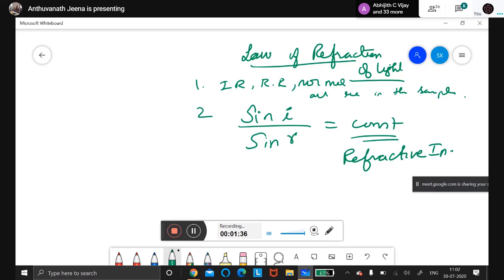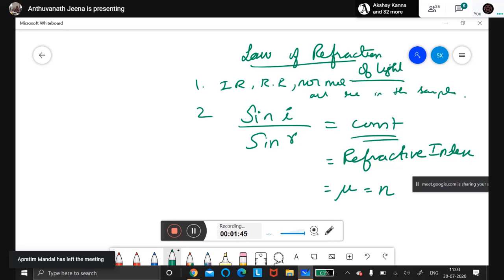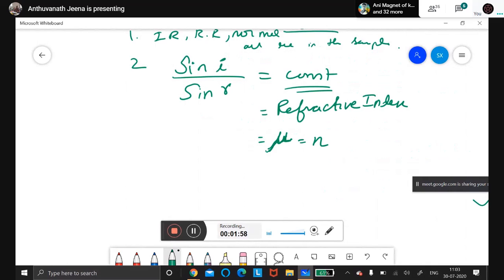Refractive index. Usually in other classes you will learn mu, but here it is given as n. Okay, symbol small letter n is given. Actually, when you go to higher studies, refractive index will be written in the form of mu, like alpha, beta, gamma. We use the symbol mu.